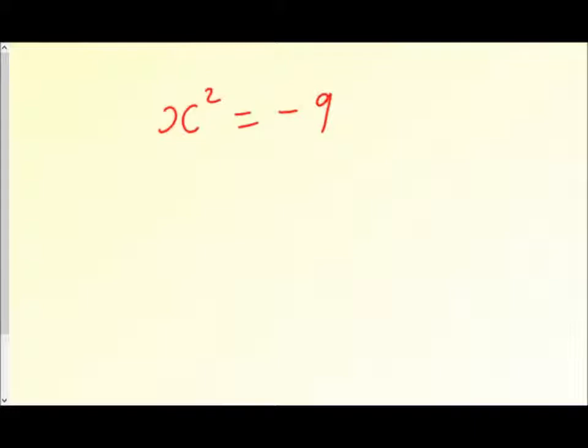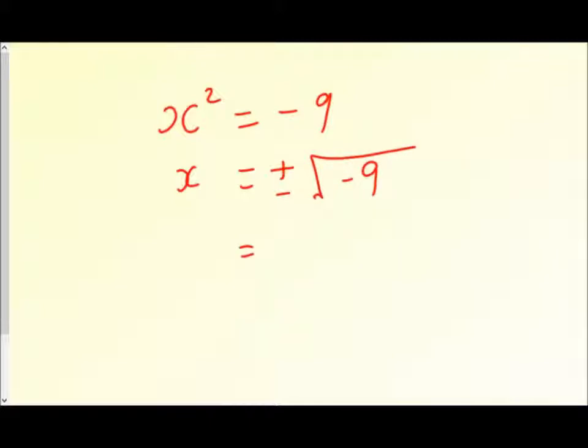Well, what about this one? If x squared is equal to -9, that means if we're trying to find x, we've got the positive and the negative square root of -9.